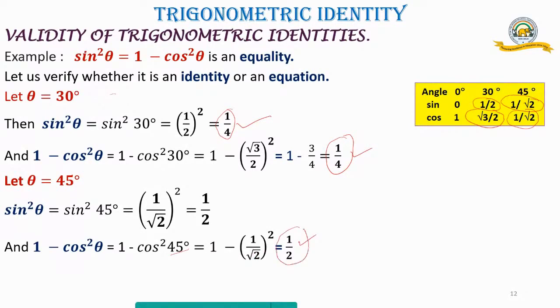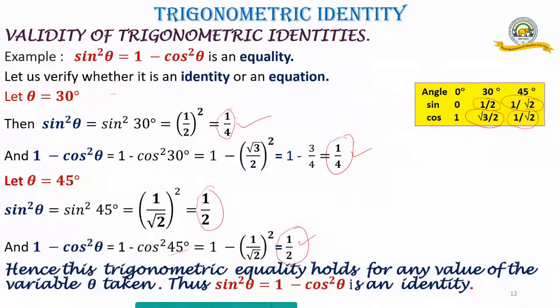So again, with just choosing another value for theta, we find that they are equal. So hence, this trigonometric equality holds for any value of the variable theta taken. Thus, sine square theta equal to 1 minus cos square theta is an identity. So we have verified that this is an identity because it is true for any value of the theta taken.